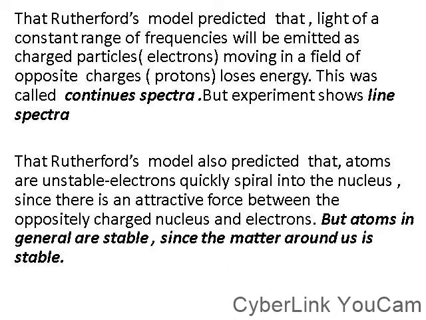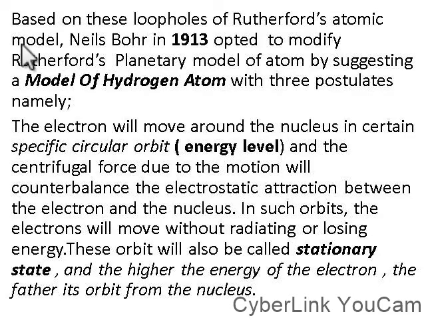So these were part of his finding. Let's move on. So based on these loopholes, Niels studied Rutherford's work and discovered these loopholes. So Niels in 1913 opted to modify Rutherford's planetary model of atom by suggesting a model of hydrogen atom with three postulates,